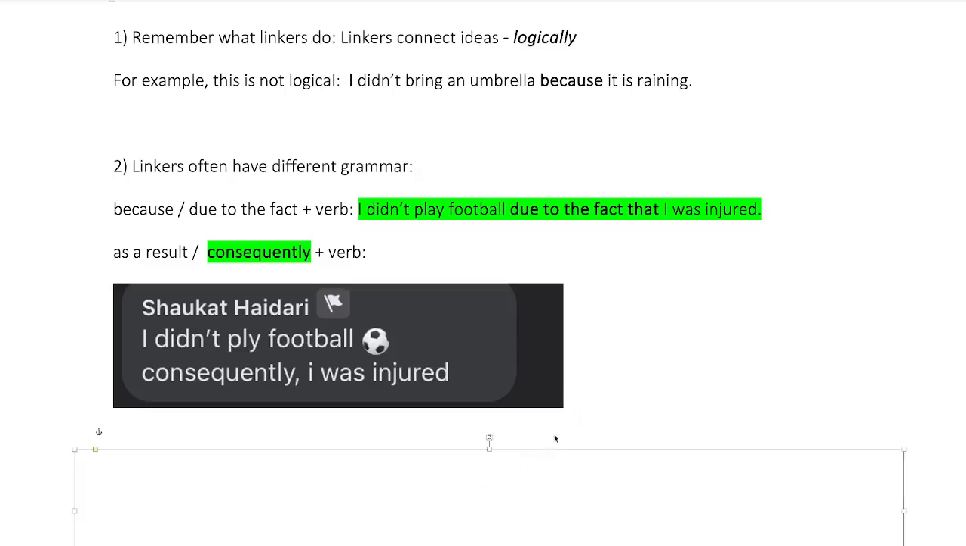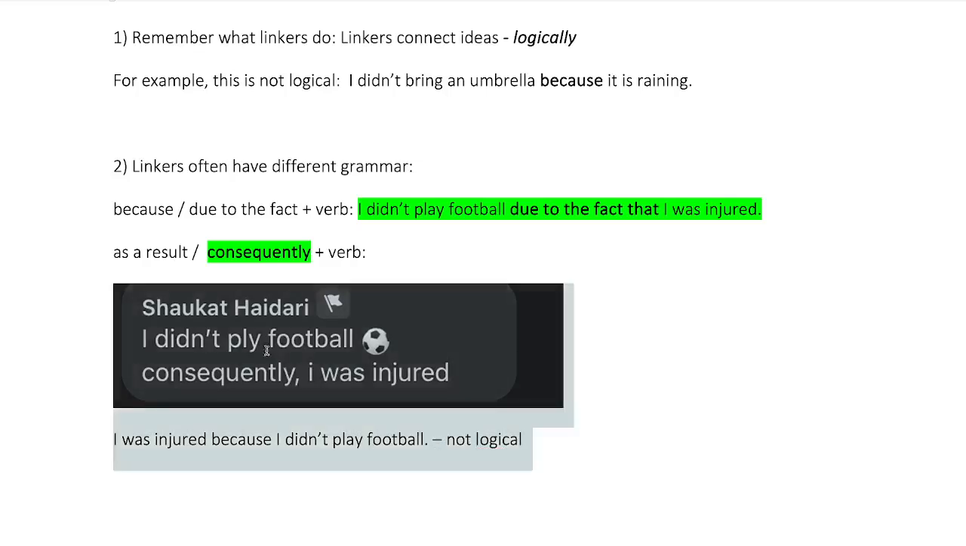Because what this sounds like, let me paraphrase that sentence. This sounds like I was injured because I didn't play football. That's what that sounds like. I was injured because I didn't play football. Now, that's not what we want. Yeah, that doesn't make sense. What everyone's telling me here is that the injury was caused by not playing football. That doesn't seem logical to me. We get injuries when we do play football.